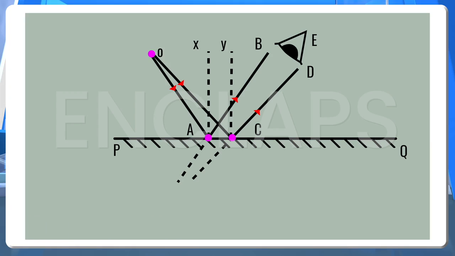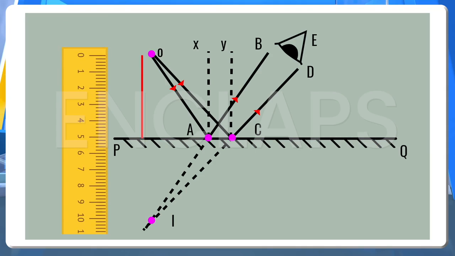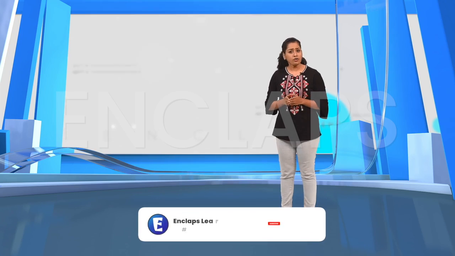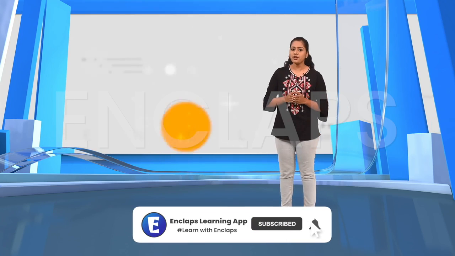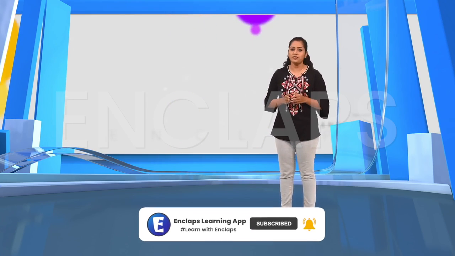If we extend these light rays backwards, they appear to converge at a point I, which is behind the mirror. That is, the image is formed behind the mirror at a point I. The distance from the point source to the mirror and that of the image from the mirror will be the same, which means in a plane mirror, the image will be formed at a distance which is exactly equal to the distance from the object to the mirror. We already know that the shape and size of the image formed will be the same as that of the object which is placed in front of the plane mirror.